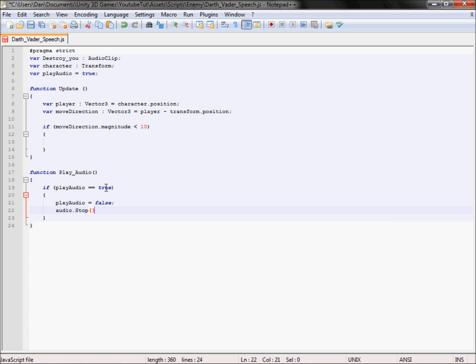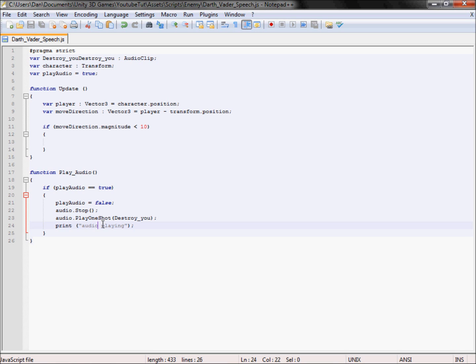We know this bit now, we've done this plenty of times. And then audio.PlayOneShot, and then we want to play destroy you. I hope this works, and I hope this is going to be good. And then we'll make a print statement here, call it audio playing. Just in case we can't hear anything, at least we'll know it is playing.